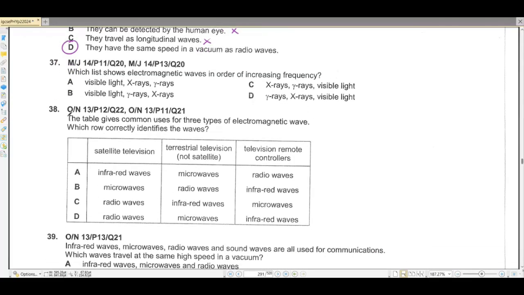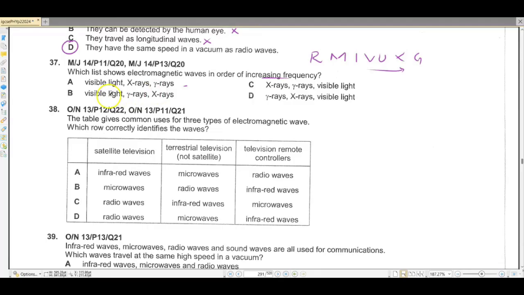Question number 37. Which list shows electromagnetic waves in order of increasing frequency? We know that if we write the electromagnetic spectrum like this, the frequency is going to increase as we move towards the right. So increasing frequency would be going in this way. So visible, X-ray, and gamma.